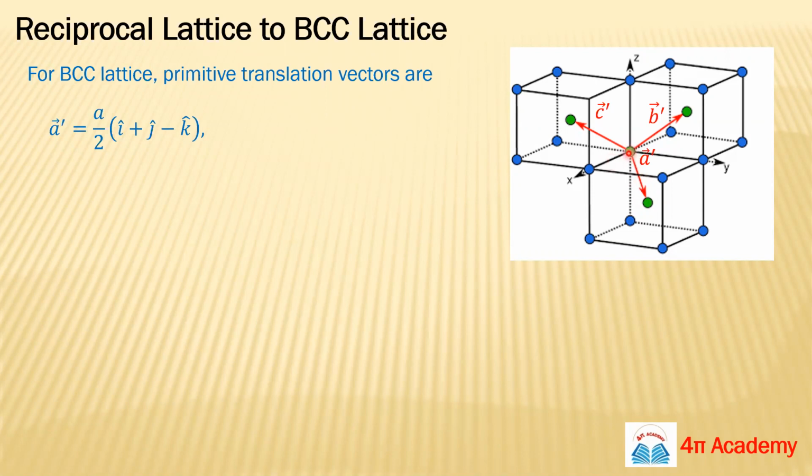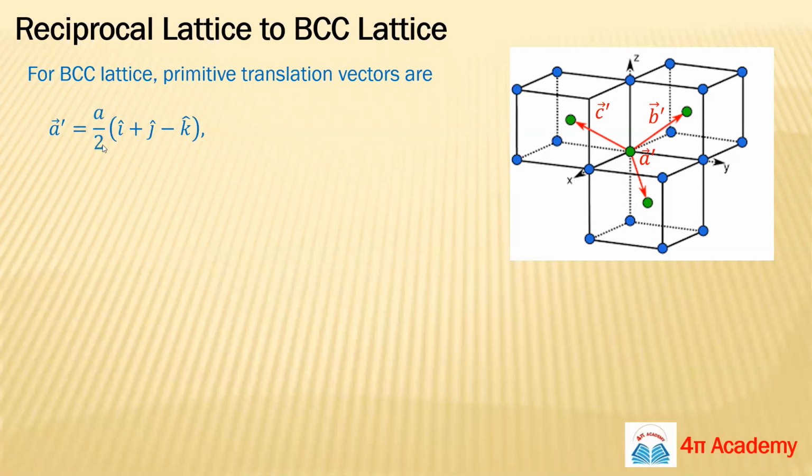So first we will go from origin to this point, and then we will go in this direction. Half we will move in this direction, and then we will move in this direction. So in this way we are moving a half distance along x direction, half distance along y direction, and half distance along negative z direction. So your A dash will be A by 2 (i cap plus j cap minus k cap), because the edge of this cube is A, so half means basically A by 2.